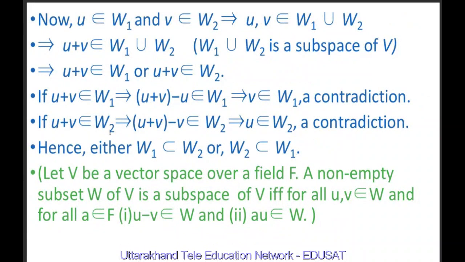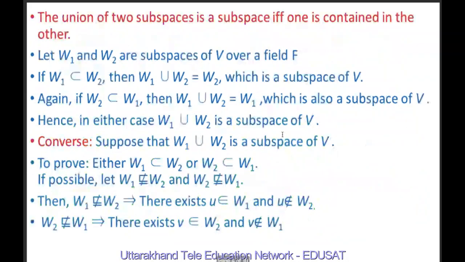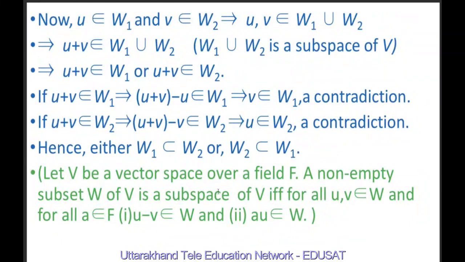Also, U plus V belongs to W2 implies U plus V minus V belongs to W2, and this implies, because V will cancel, U belongs to W2, which is also a contradiction because we have assumed U does not belong to W2. Hence in either case, W1 is a subset of W2 or W2 is a subset of W1.